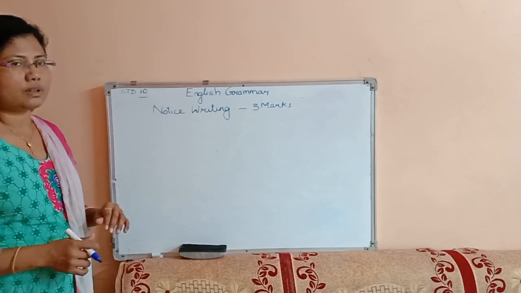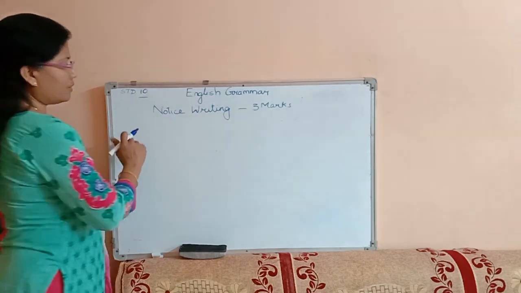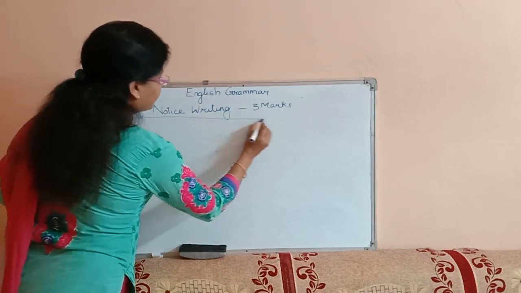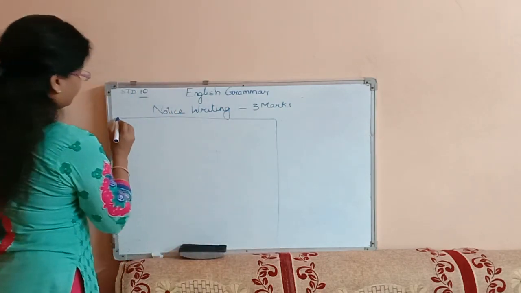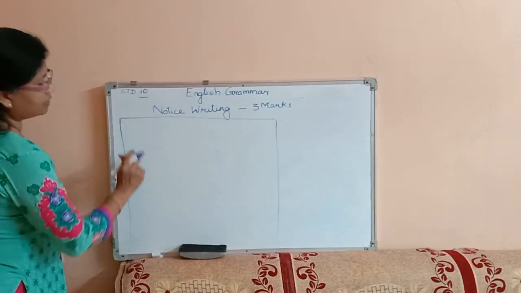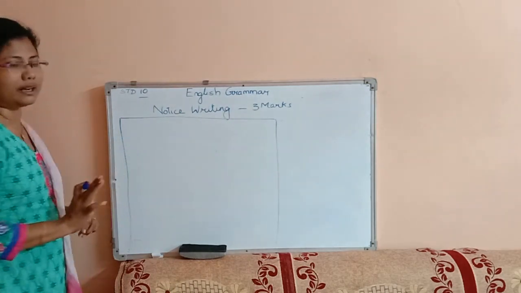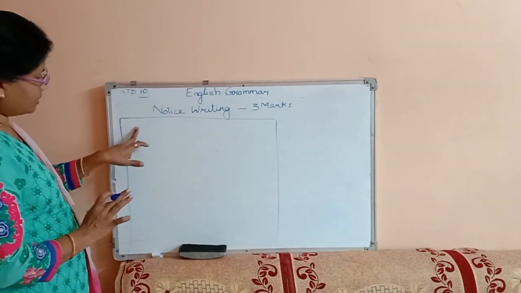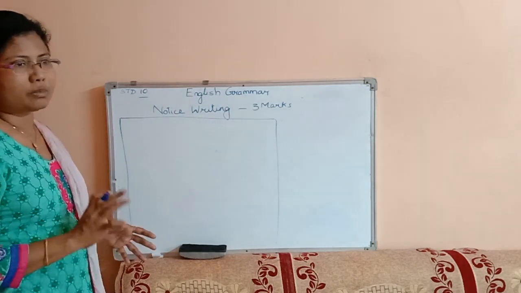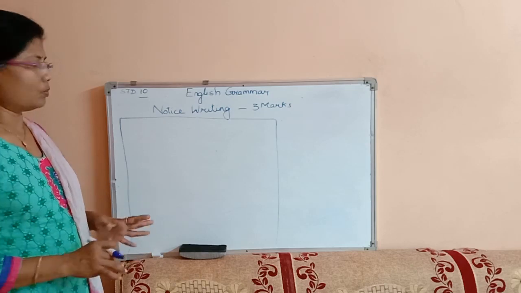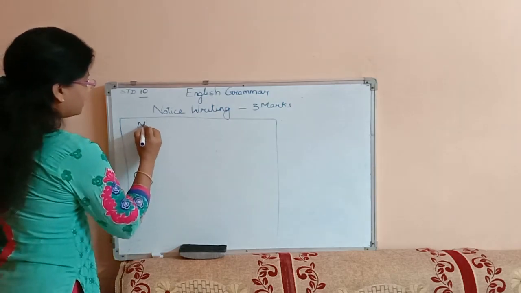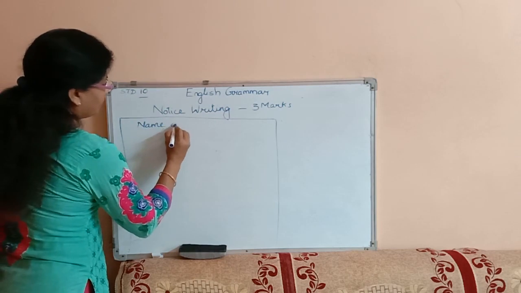So first of all, while we are writing a notice, we have this kind of page. In the page, there should first be a heading. It should be the name of the institute, the name of the school, the name of the company, whatever it is.